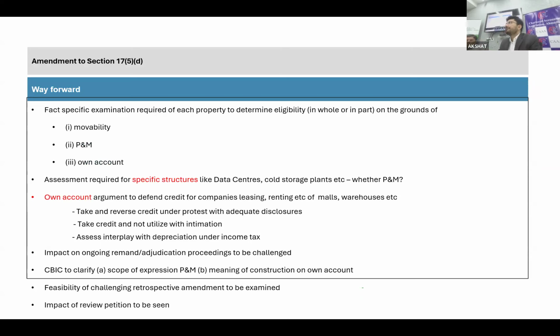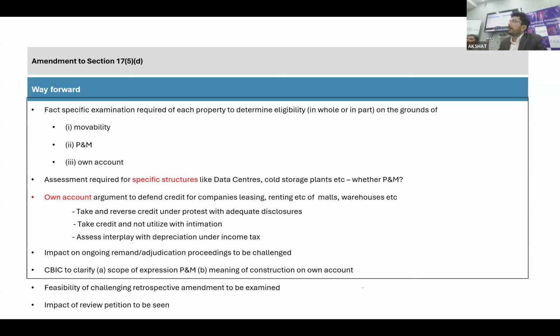So I would say that you see the Bharti Airtel judgment in case of a telecommunication tower. They have determined various cases where they have determined various functionality on the basis of which they are saying that it is movable. We are not talking about the telecommunication tower and the like.